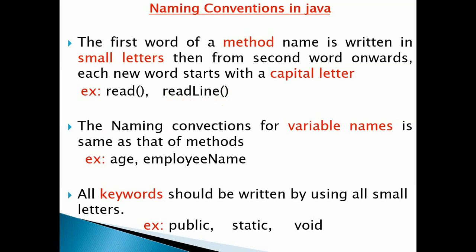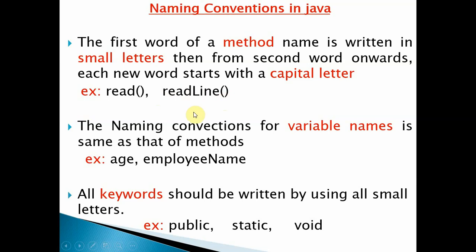for defining a method, if it is a single word, it should be in small letters only, but if it consists of more than one word, the first letter in the first word should be small, but when it comes to the second, third and so on words, the first letter should be capital. Okay, these are the rules for the naming conventions.